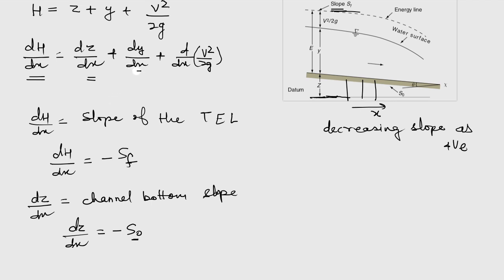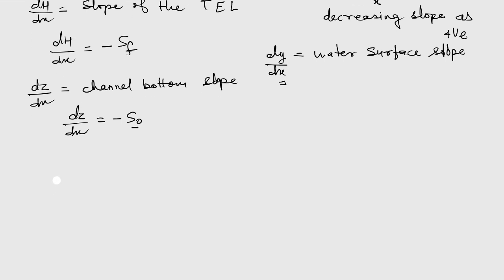And the next term we have is dy/dx. So y is the location of the water surface in the channel, so dy/dx is nothing but the water surface slope, and that's what we want to find out. If we know how this slope is varying, then we can understand the profile of the surface. Then we can see what to do with the term d/dx (v²/2g).